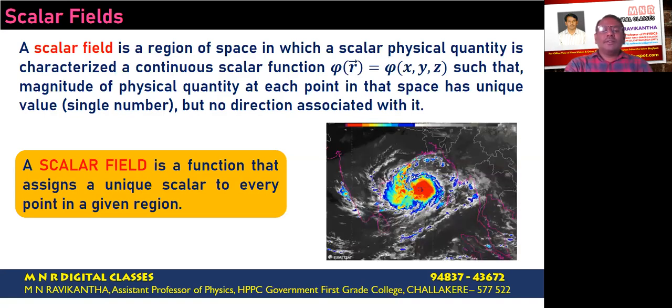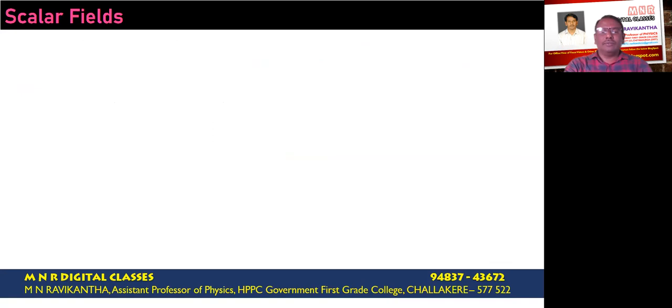Now observe here we have an image where the pressure variation over the surface of an ocean is represented, and each color represents the unique value of pressure at that point. As the pressure varies, the color also changes. Each point has a unique value.